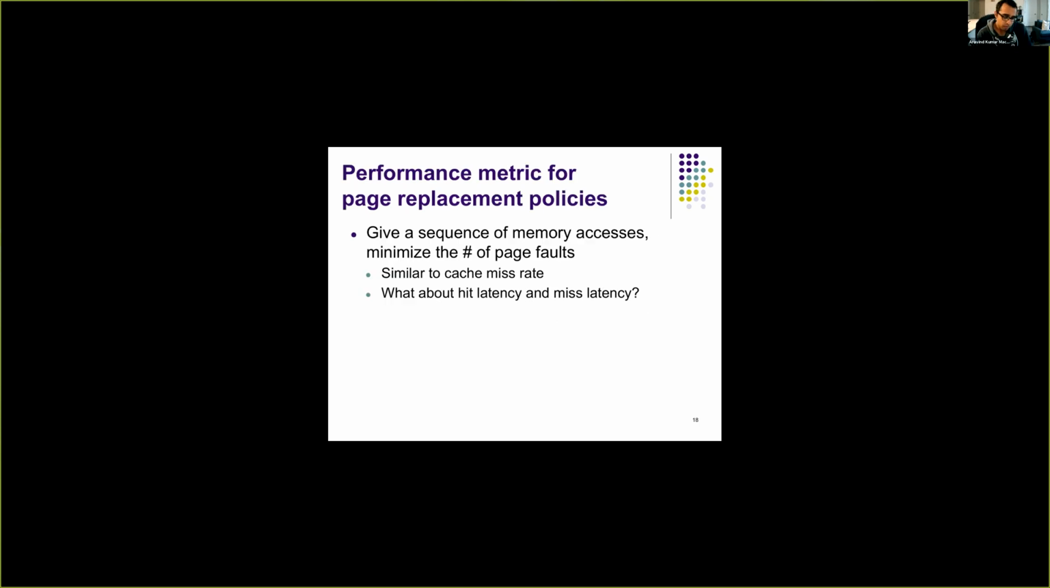Before understanding page replacement algorithms, how can we compare their efficiency? One simple metric is that any page replacement algorithm should minimize the number of page faults at the end. This is similar to cache miss rate. If you have taken an architecture course, this requirement is similar to cache misses. So any page replacement policy should have minimal page faults.